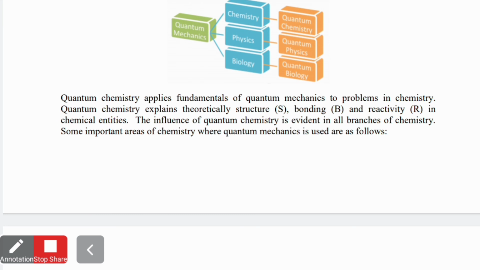All of these can be studied using this theoretical science, quantum chemistry, so quantum chemistry is a theoretical science. These are the differences between classical and quantum mechanics, and how we can apply quantum mechanics in various fields. We'll see the limitations of classical mechanics in the next lecture.